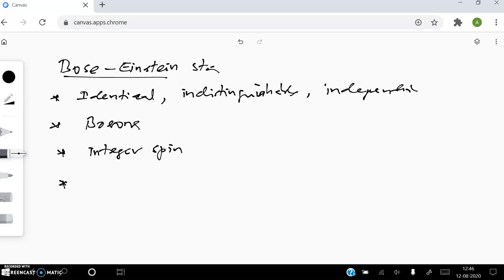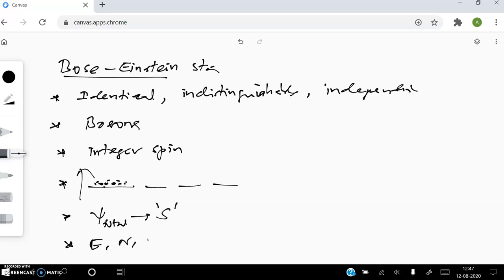Then you can place any number of particles. Suppose you have many states; in each state you can place any number of particles you want. So there is no restriction on the number of particles in each state. And here the total wave function should be symmetric with respect to exchange of two identical bosons. Last, total energy, total number of particles and volume are kept constant.